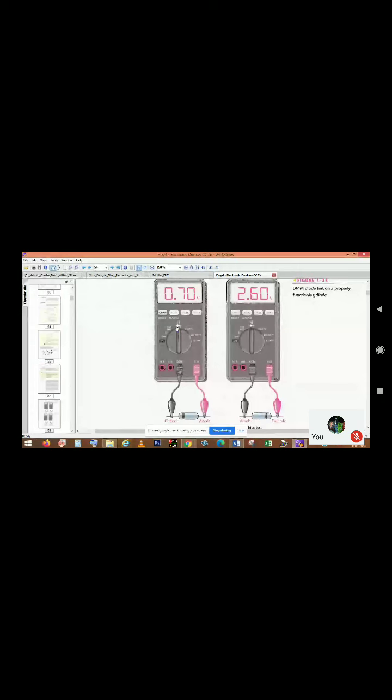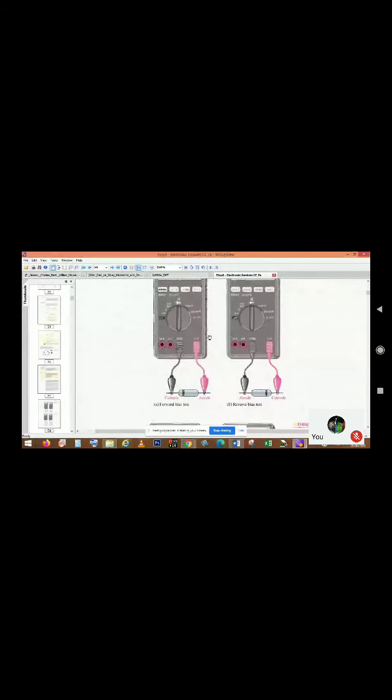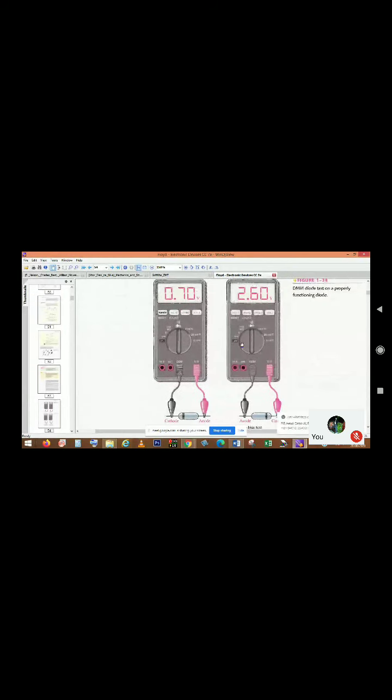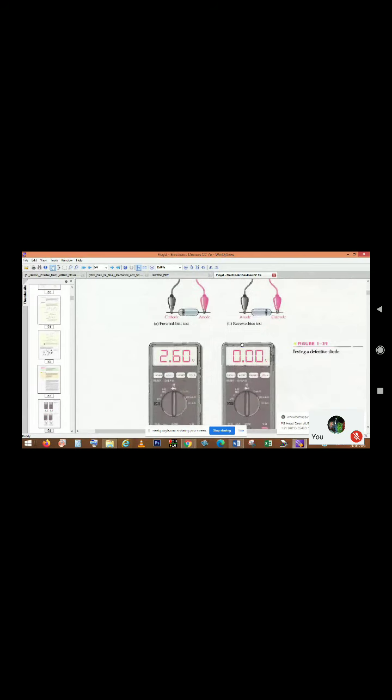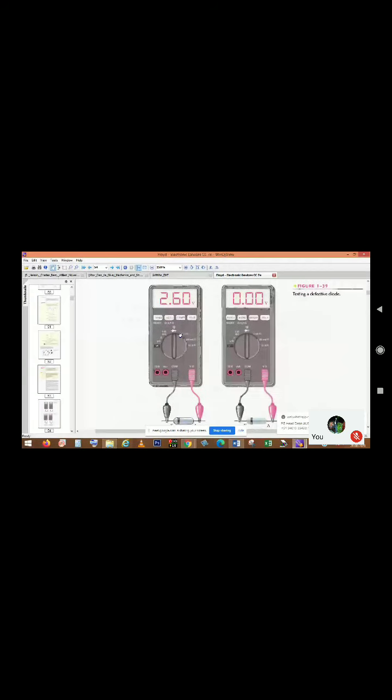If it is a reverse bias condition and we apply some voltage, it is open. So with respect to voltage or current you can use these things. In some cases it will show you an open circuit element, or in some cases a short circuit element. From that you can find diode-like characteristics. Simply you can switch between these two.